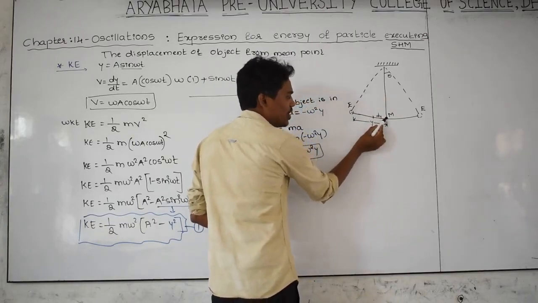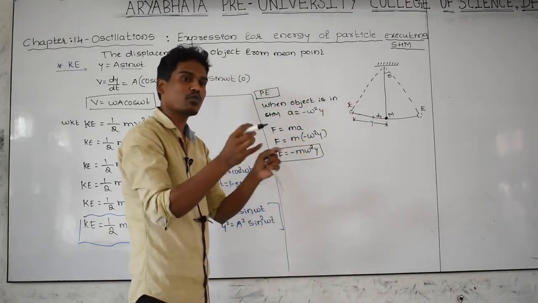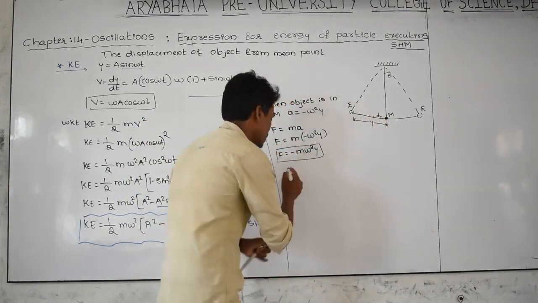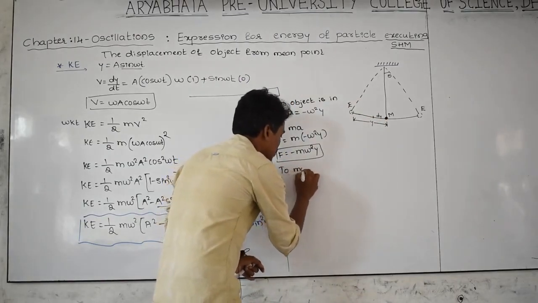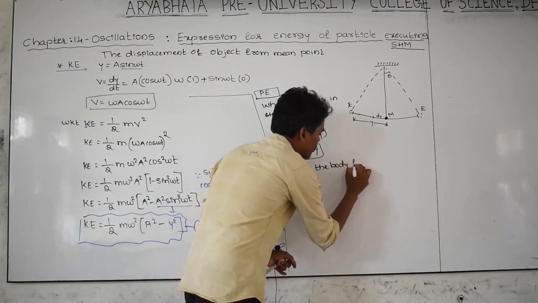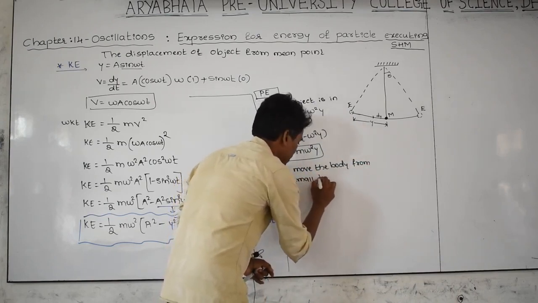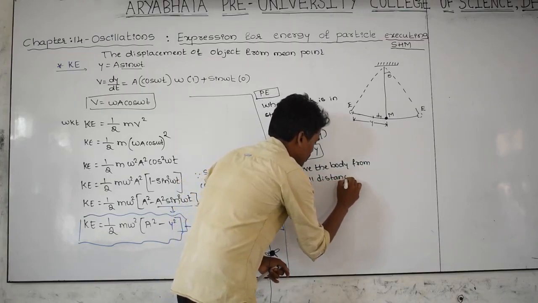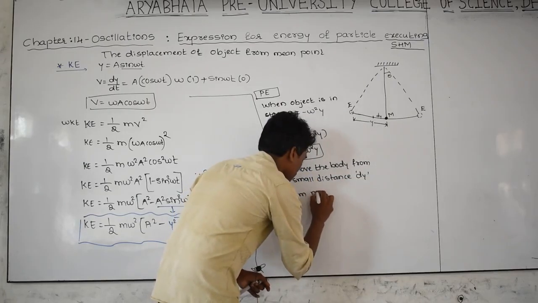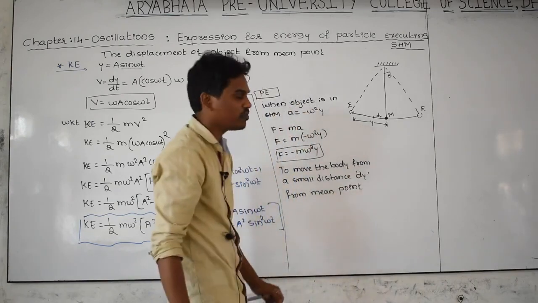If you apply force on the body moving from this point to this point, what is the work done on the body to move it through this small distance dy from the mean point? You are applying a force.